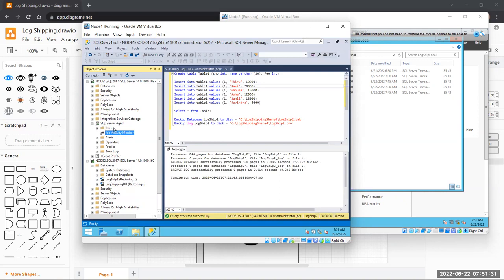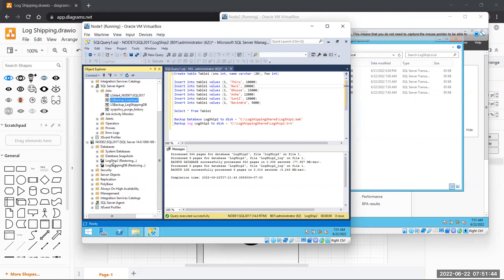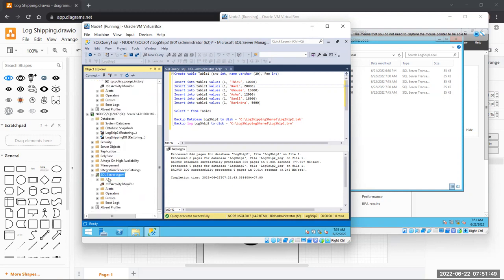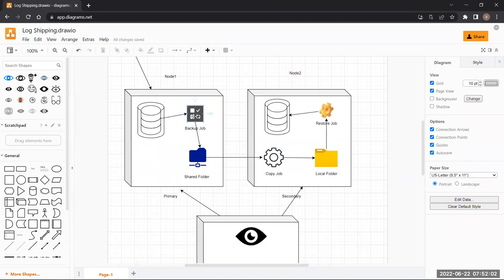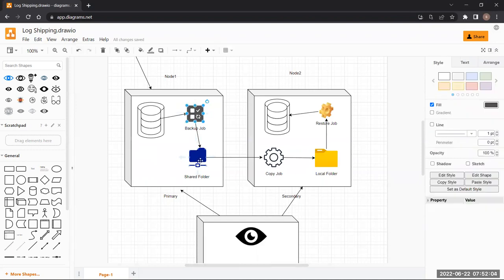So how many jobs are created here? This is the job, one job, the backup job. The backup job is created over here, right? Let me see, in server 2, how many jobs do we have? Where is the SQL Server Agent? Jobs. Okay, how many jobs do we have here? Logship 2, one job says it is going to copy the data. So one job we had in the first server, which was the backup job. Another job that we found in node 2 was the copy job.